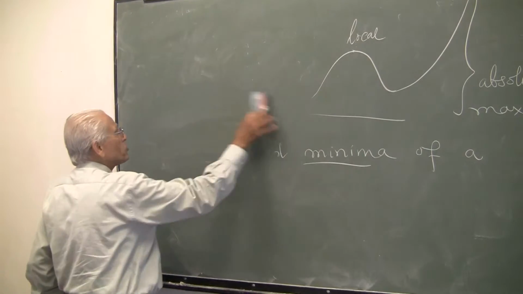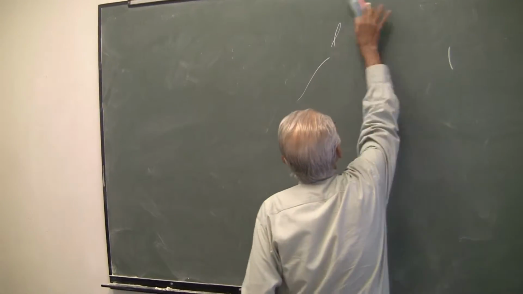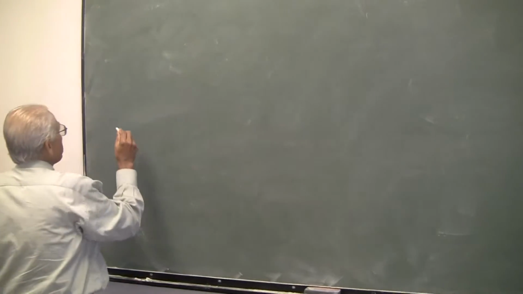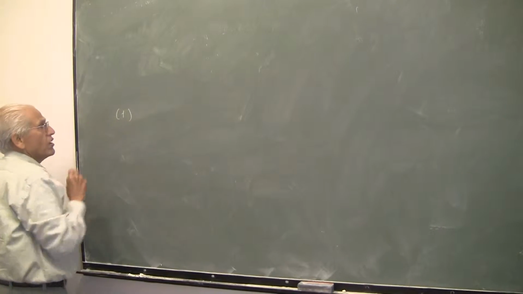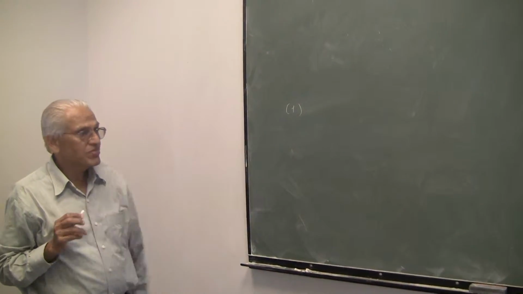We require the following properties before I proceed to explain how to obtain a maximum or a minimum of a function. Let's list them. First of all, recall the meaning of derivative. What is a derivative?